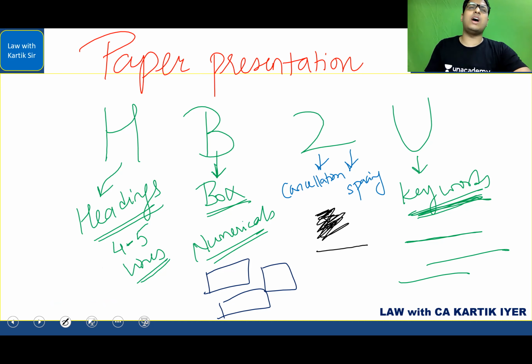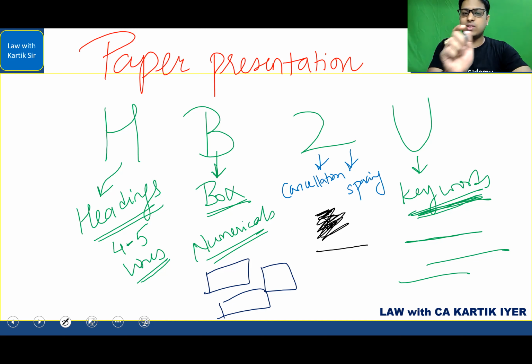And if you tell me that, sir, at the CA level, presentation doesn't matter, presentation always matters. Even if we say that in the CA paper presentation doesn't matter, an examiner who has checked around 50, 60 papers, when he sees the 61st paper, you want to make him feel good about the paper that he's checking. You want him to look at the paper and say, wow, this student has presented in such a nice manner. You want to give him that feel. So that is why you need to ensure that you are presenting properly.